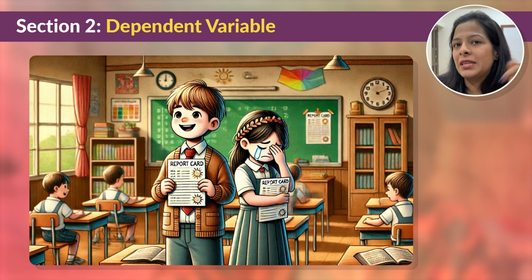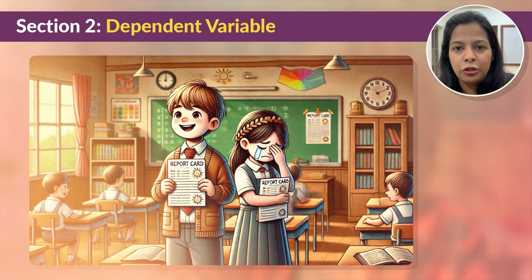Remember the sleep study from the last section? You are comparing how 8 hours of sleep versus 4 hours of sleep affect students' exam performance. Here, the dependent variable is the exam scores, because that's what you are measuring as an outcome. The scores depend on the amount of sleep each student's got, which is the independent variable.